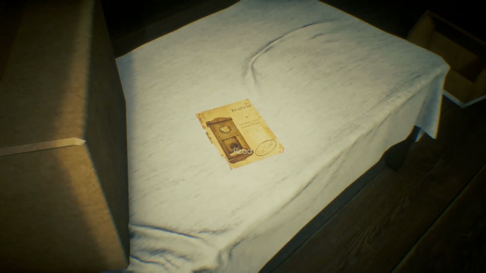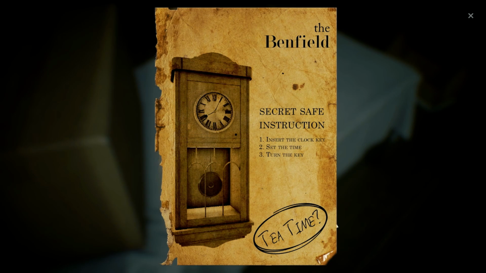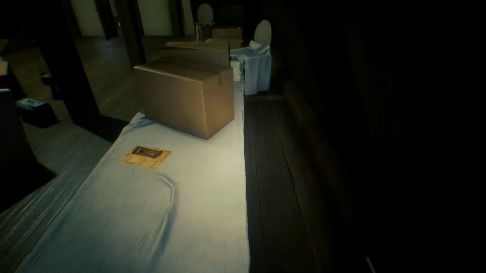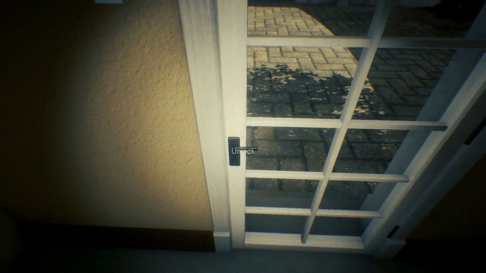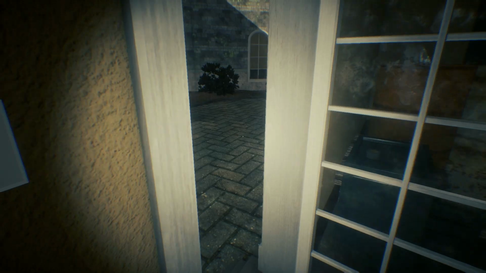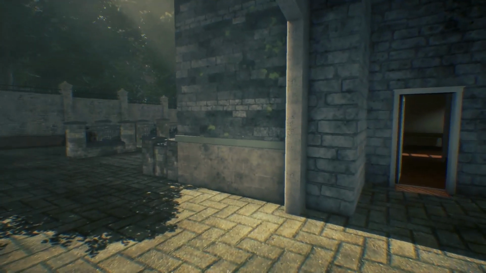Nice. The only thing of real importance here is the Benfield secret safe clock instructions and the tea time reference on it. So we'll have to find that clock, and we'll need to find the clock key. I don't know. We have a key. Maybe with the rusty key? Down in the garage, we don't find anything too great. Just a diary from Derek, and its only major entry is about Scott asking for information on Father Calvin, the priest before Father Brooks.